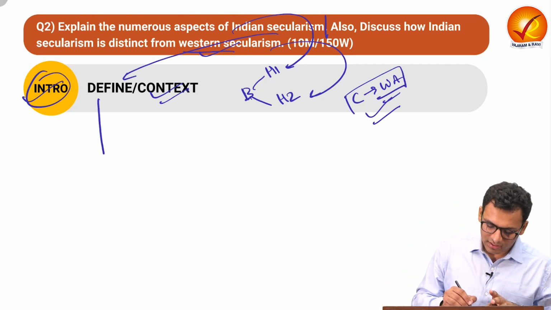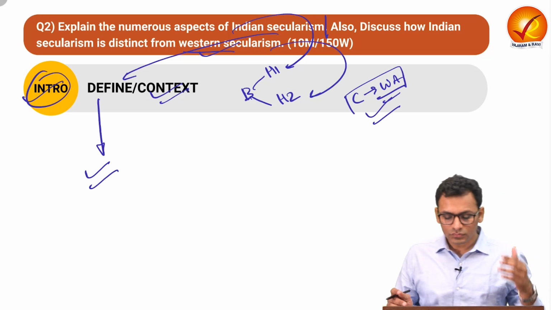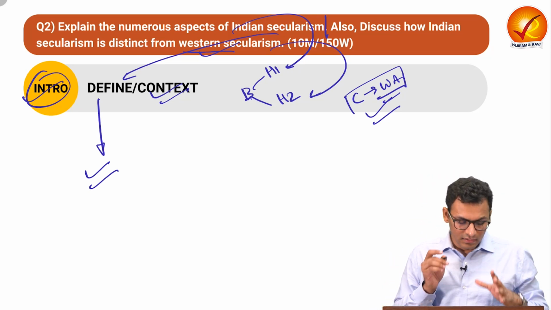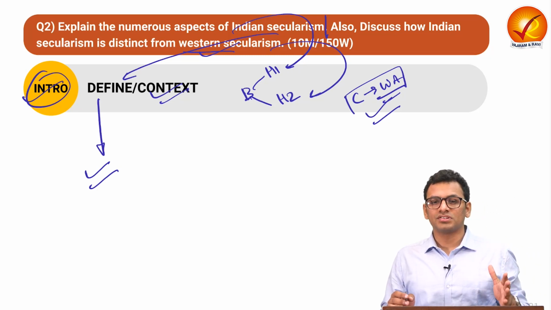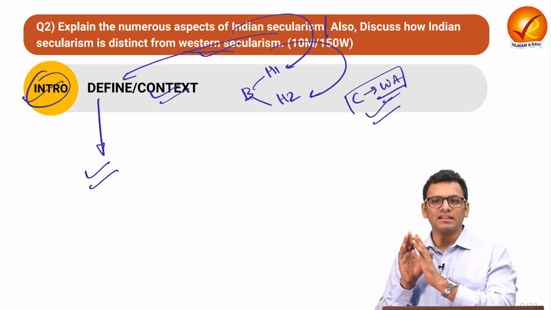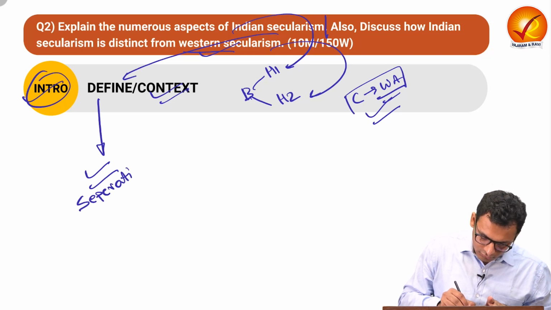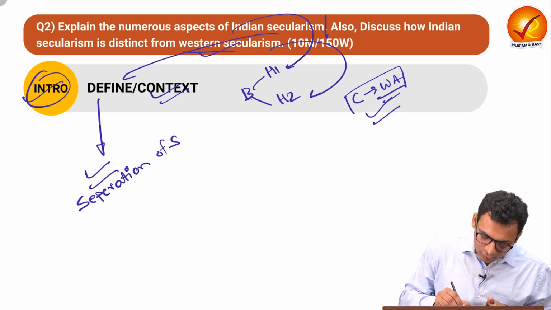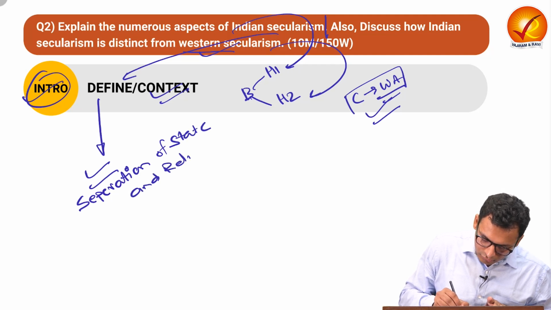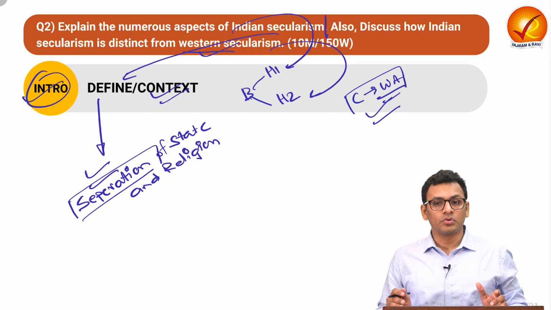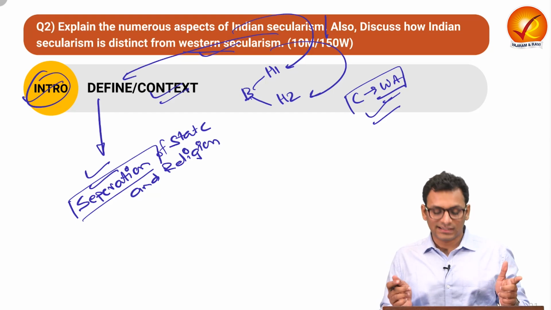Let's see in the introduction what we can write for the definition. Over here, you can start with the very basic definition of secularism, which refers to separation of the state and religious bodies. Separation here implies that none of them is going to interfere in each other's activity.